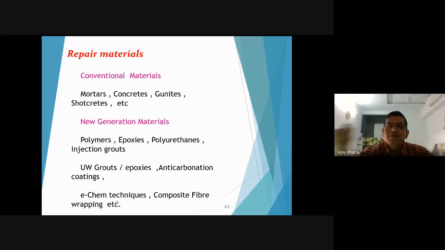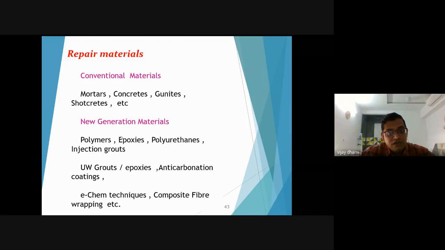So what repair materials are available in the market, and what are the conventional materials? You should know about repair materials. Conventional materials are the regular mortars, concrete, gunites and shotcretes. But nowadays, in new generation materials, you can find polymers, epoxies, polyurethane and injection grouts.